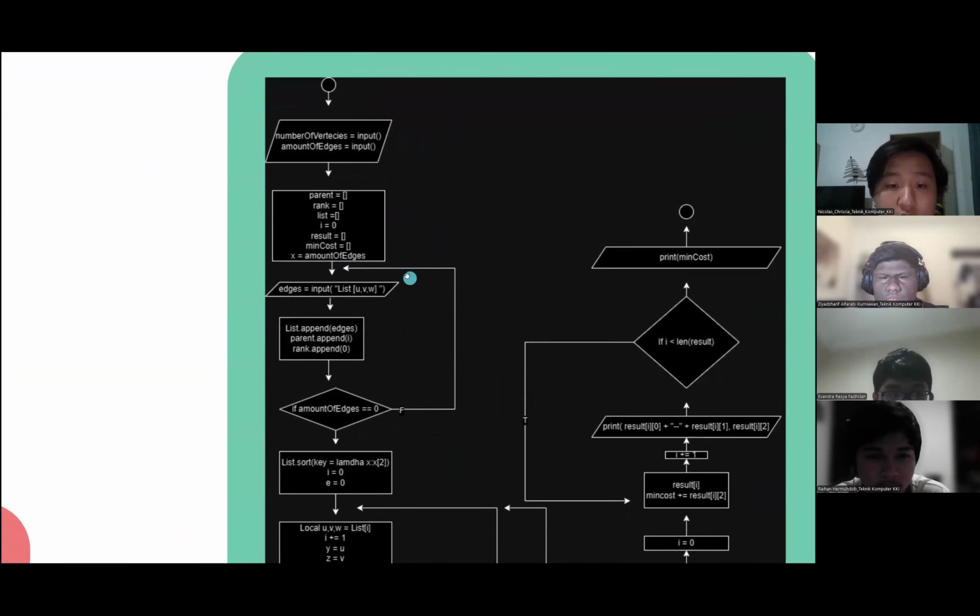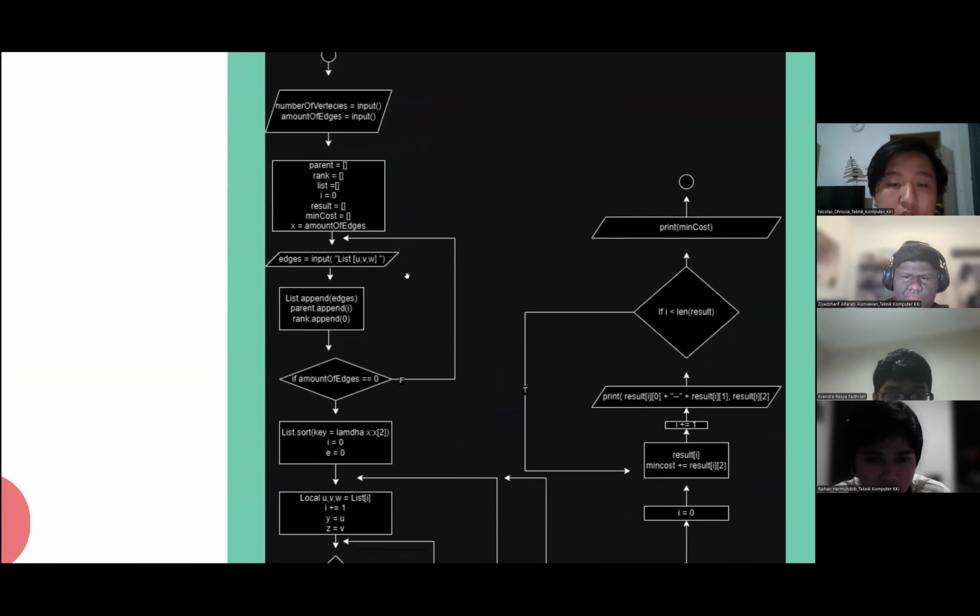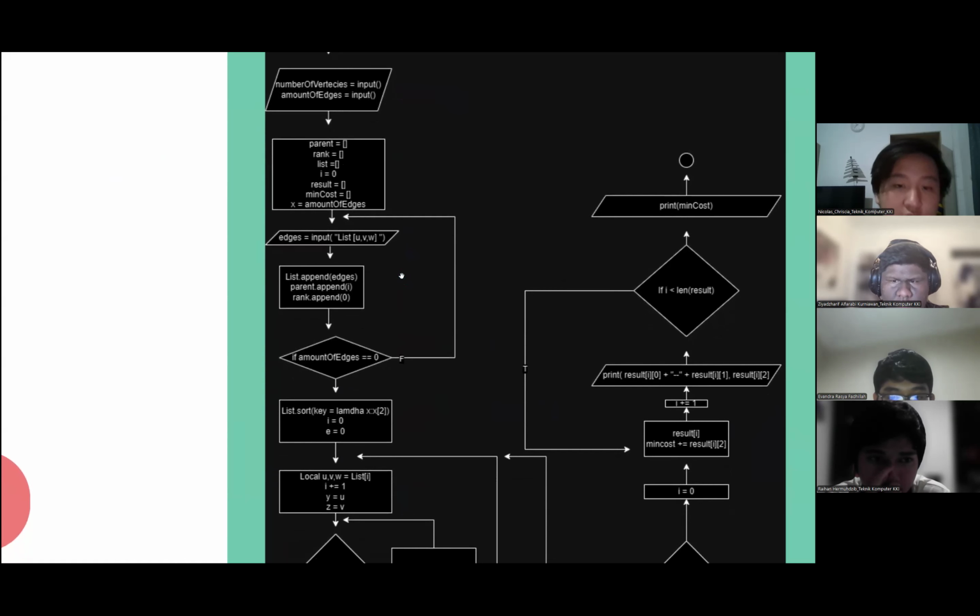Then we continue to edges, which can be put as the input to the list as u, v, and w. After that, we continue to list append, parent append, and rank append.